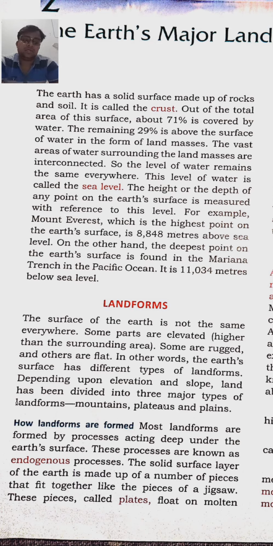Inside the earth, the inner core and the outer core exert a lot of pressure and heat. That is why the endogenous processes take place. The solid surface layer of the earth is made up of a number of pieces that fit together like the pieces of a jigsaw.